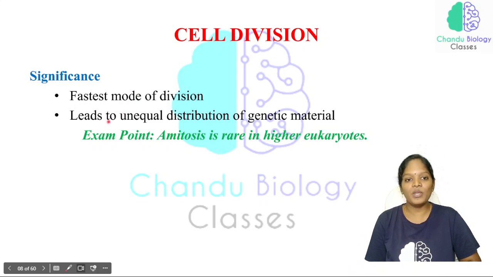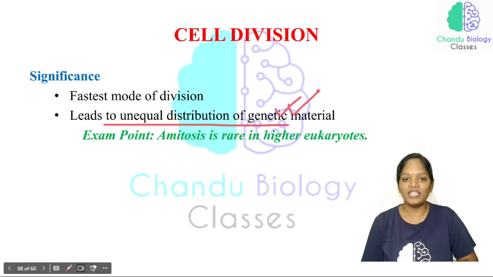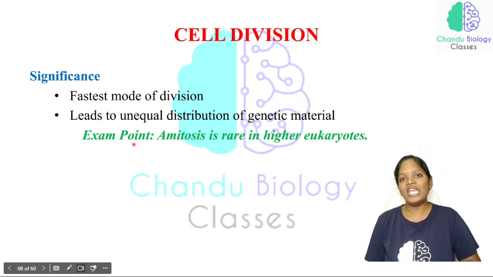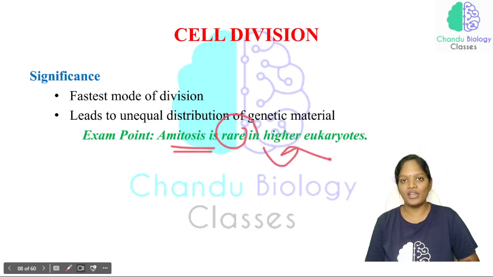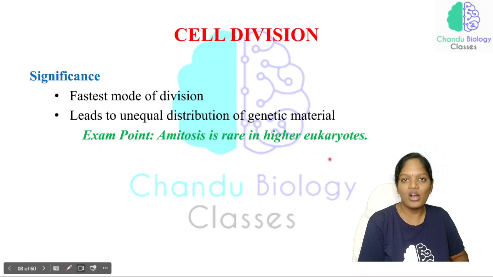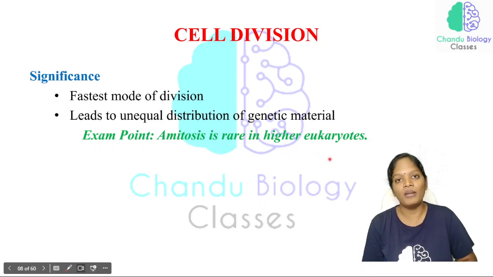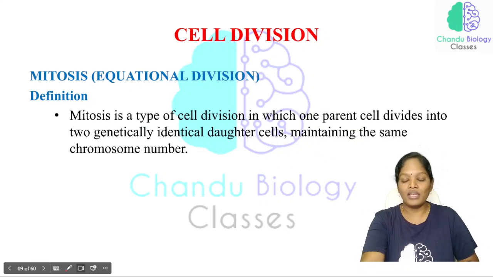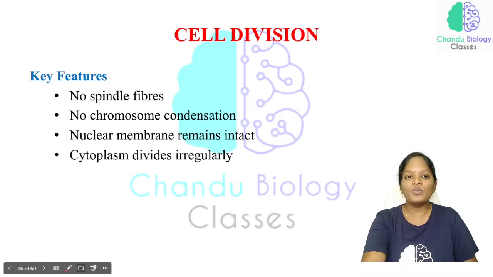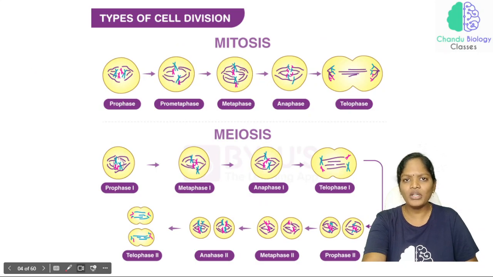So that is why we are saying it leads to unequal distribution of genetic material. Now, what can we expect about amitosis in the exam? Amitosis is very rare in higher eukaryotes. Amitosis is very common in prokaryotes, I mean common in the prokaryotes as well as the protozoans. So this is what we have about amitosis division.